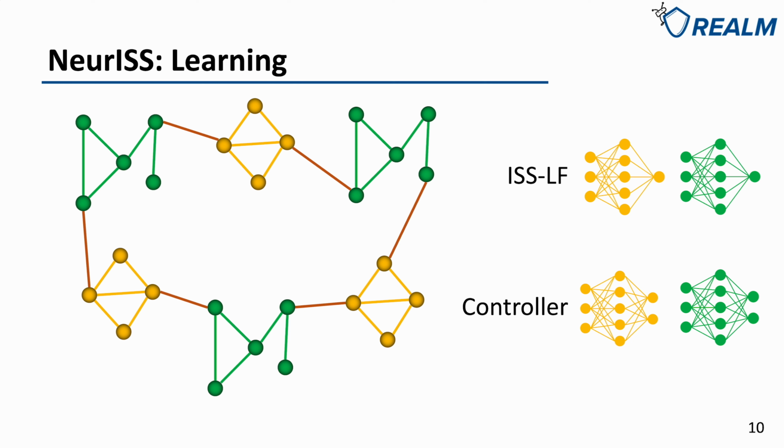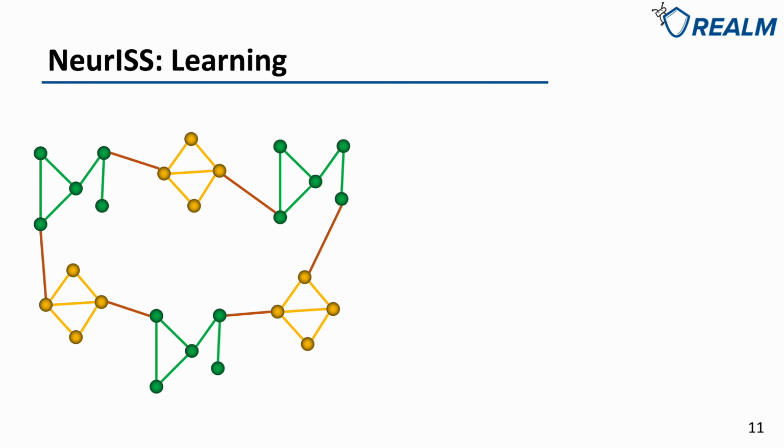We parameterize the ISS level functions and the controllers using neural networks. Remember that subsystems with the same structures can share the same ISS level function and the controller. We only need 2 neural networks for ISS level functions and another 2 for controllers. Then, we need to design loss functions for training the neural networks.